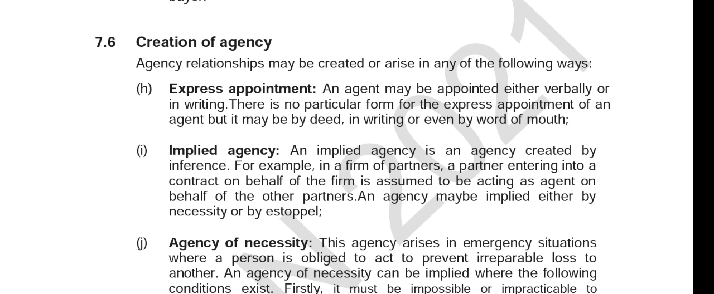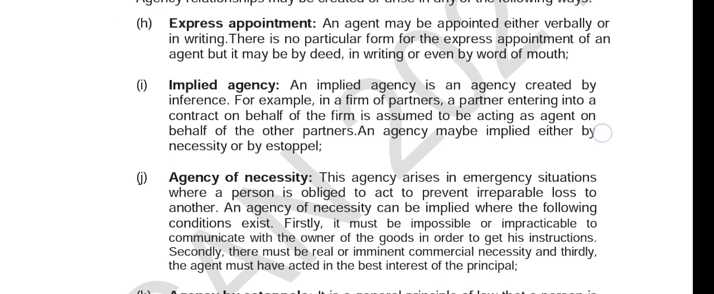Now, implied is not written, it's not stated, right? But it's more or less by inference. For example, in a firm of partners, a partner entering into a contract on behalf of the firm is assumed to be acting as an agent of the other partners. In a partnership agreement, for instance, we know that a general partner is an agent of the other partners, right? So it may not be in writing, but with our knowledge of what a general partner is, we could infer that when one partner is acting, he is acting on behalf of the other partners.